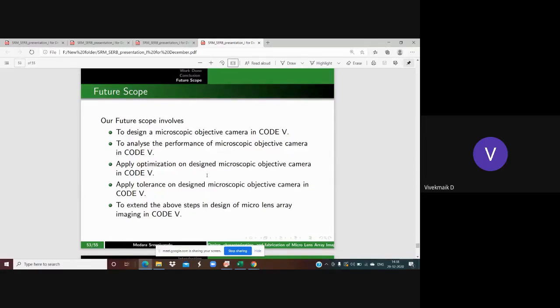And this is also something that is very much available in CODE V. What is mentioned here is not just a feature scope, it is some of the power sets that are available in CODE V. So the tolerance. What do you mean by tolerance? Suppose you are taking a photo on your mobile camera.